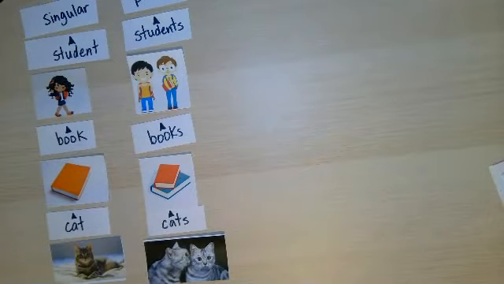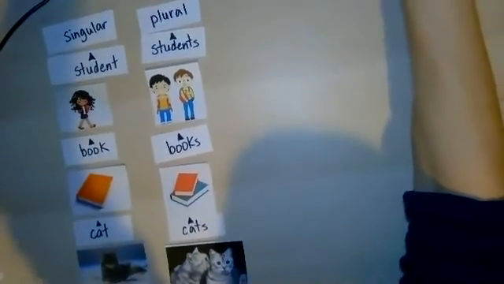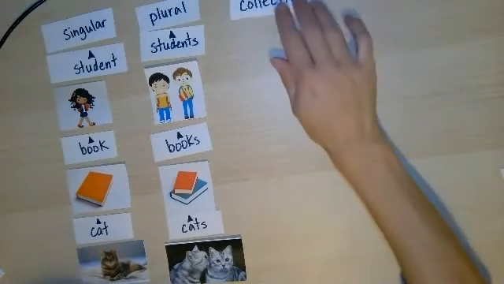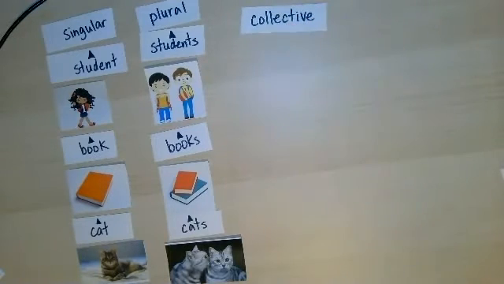Now here's something really fun. If you want to talk about a big group of something, you can use a special kind of noun for that. There we go. Maybe you could see a little bit better now. We can use a special kind of noun to talk about a big group of something. We can use a collective noun. So a collective noun means that it's like a group of something, a group of people, animals, or things as a whole. So you're talking about like a collection of something. So when you think of the word collective, think of a collection of something. So it's like a group of something as one.